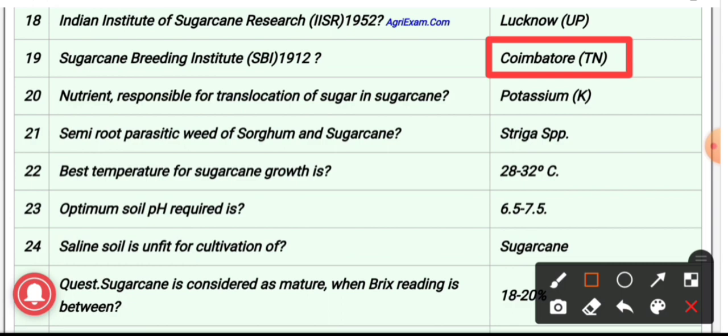20th question, the nutrient which is responsible for translocation of sugar in sugarcane. For the purpose of translocation of sugar in sugarcane, the nutrient which is responsible is potassium.